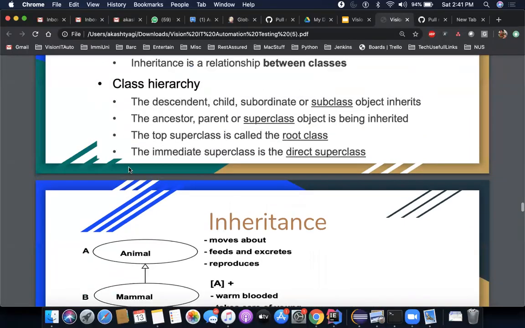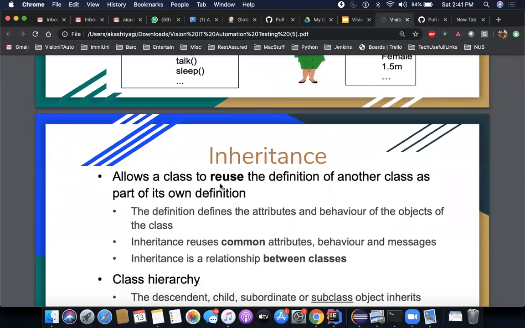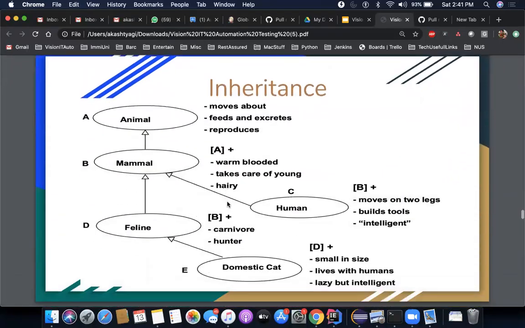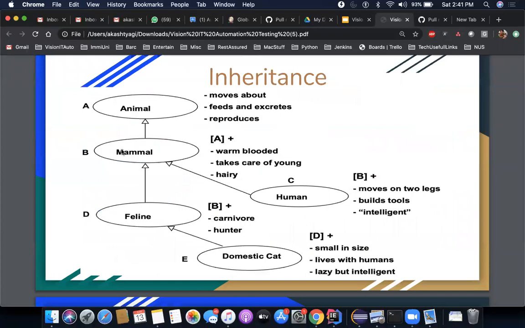So if you see here at the top, this is the first line of that: it allows the class to reuse the definition of another class as part of its own definition. So this way, if something is already defined in the mammal, the human need not implement it. All right, human will only implement what is necessary to make this class a human class. Only specific things which are specifically dedicated or targeted for humans.